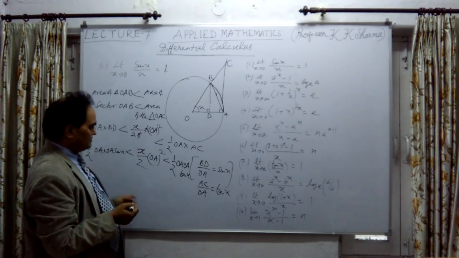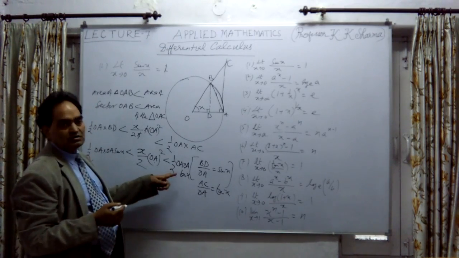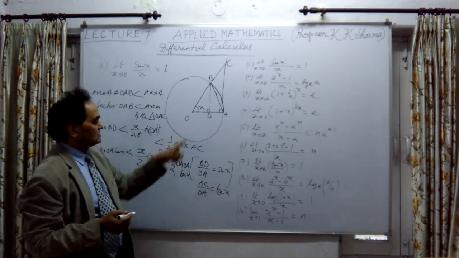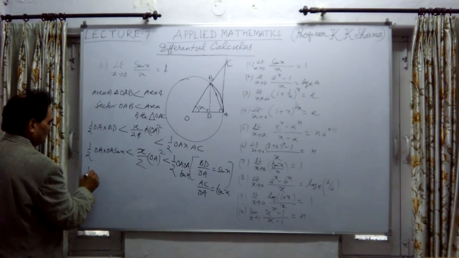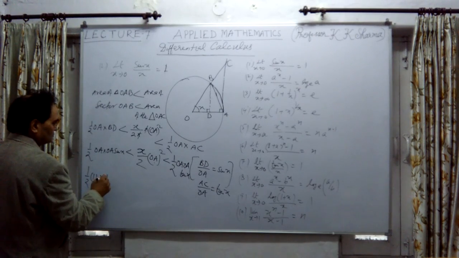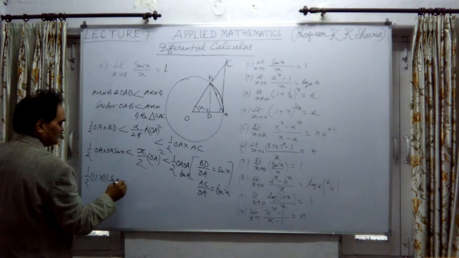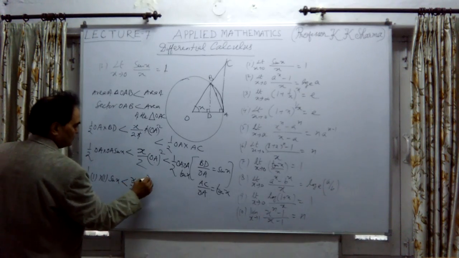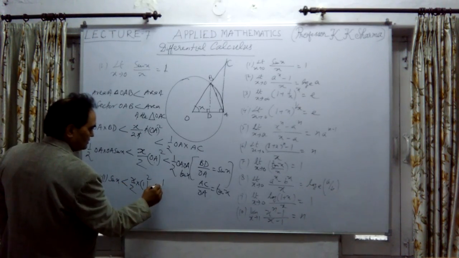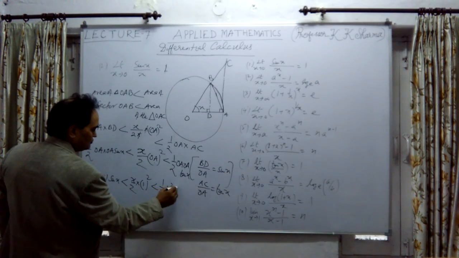Even if we divide by OA square, they cancel out. But OA is 1, so 1 square. So we get half into 1 into 1 into sin x, less than x by 2 into 1 square, less than half 1 square tan x.